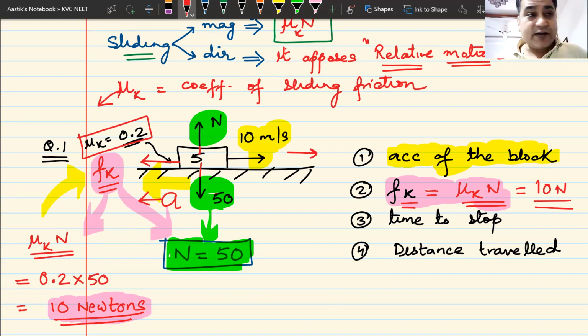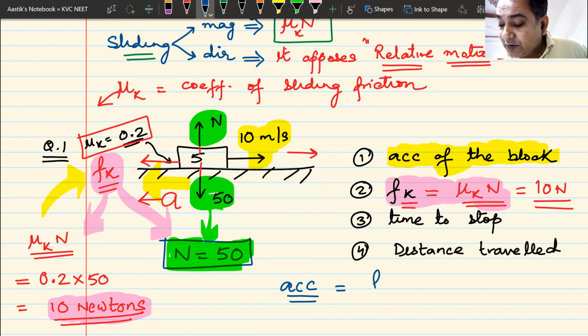Now, how will I find the value of acceleration? To find acceleration, we have to find out the net force acting on this block and divide it by the mass of the block, because F is equal to ma. The only force acting on this block is frictional force in the backward direction.